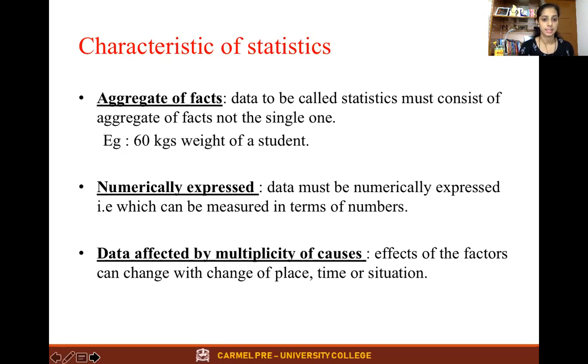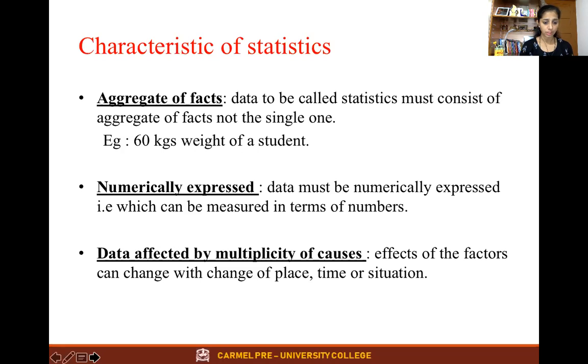When the facts are recorded in terms of numbers, we call it statistics, because numbers command more faith than words. So it is one more characteristic: the data must be numerically expressed.